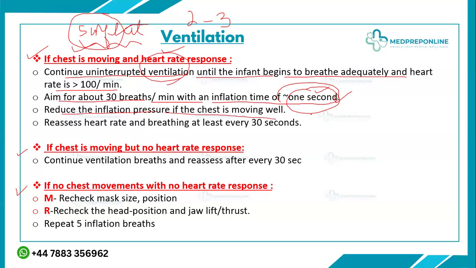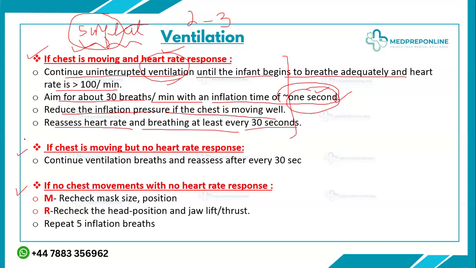You will reduce it to 20 and then 15, and ultimately you will just stop the ventilation and put the baby on oxygen via nasal cannula or CPAP. Then reassess the heart rate and breathing at least every 30 seconds. So this was the first scenario, when the chest is moving and the heart rate is also improving.